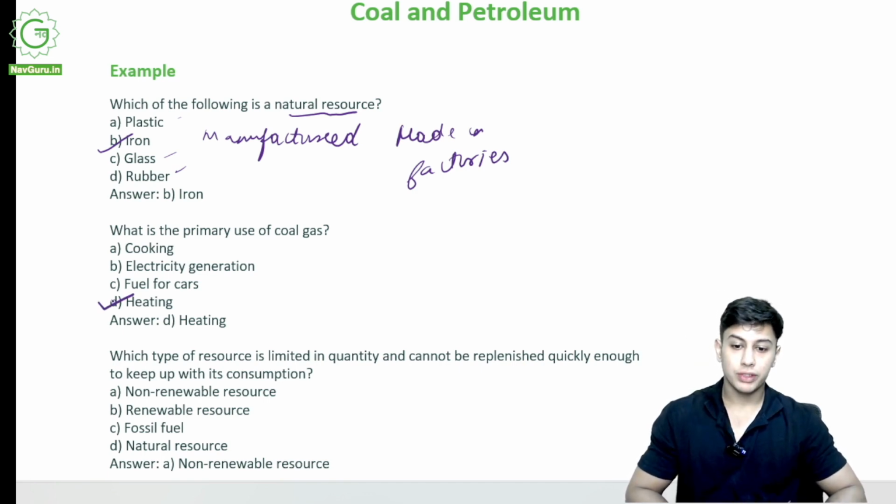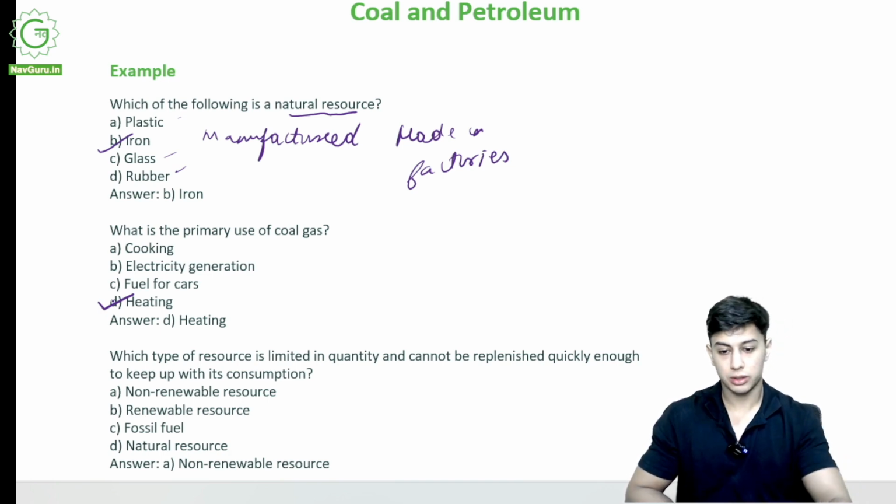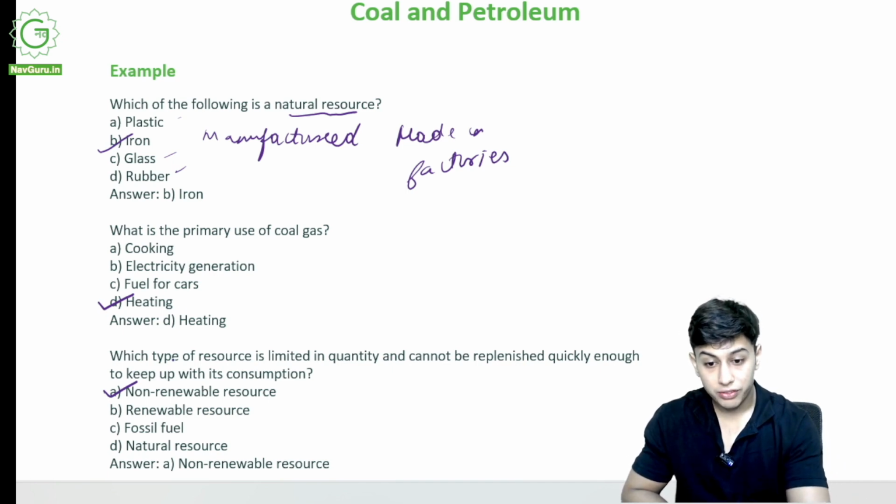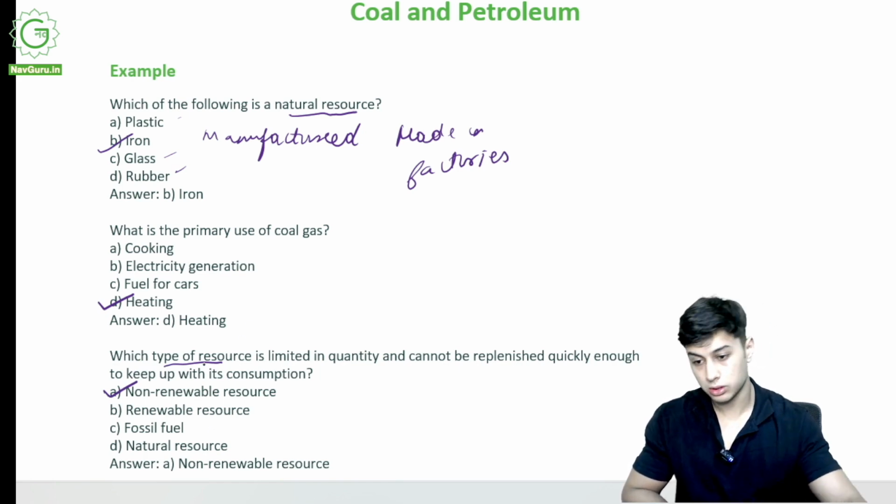Which type of resource is limited in quantity? Limited. Okay, finite, and cannot be replenished quickly enough to keep up. So it is not regenerated, not renewed, a non-renewable resource. Okay, what type of resource have they asked? Don't tick fossil fuel. They are asking for the type of resource, non-renewable or renewable.